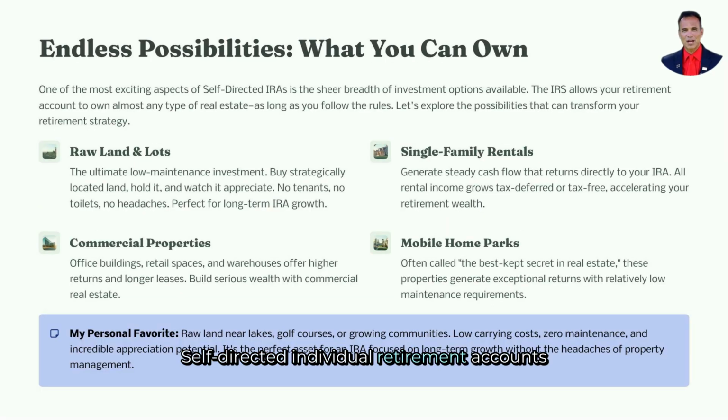Self-directed individual retirement accounts offer diverse real estate options. Raw land is ideal for low-maintenance growth. Single-family rentals provide steady cash flow. Commercial properties yield high returns with long leases. Mobile home parks are lucrative with minimal upkeep. My top pick: raw land near lakes or golf courses for appreciation without management hassles.